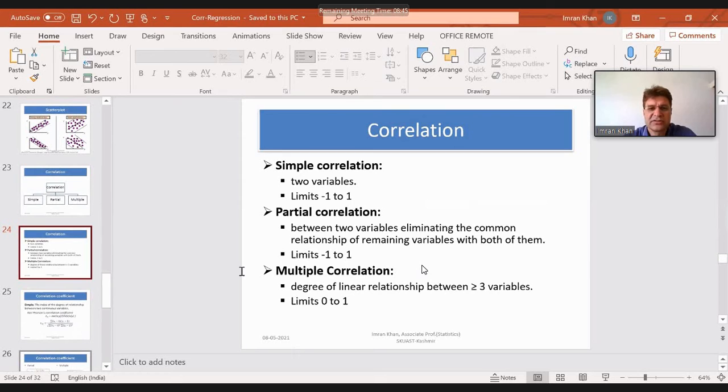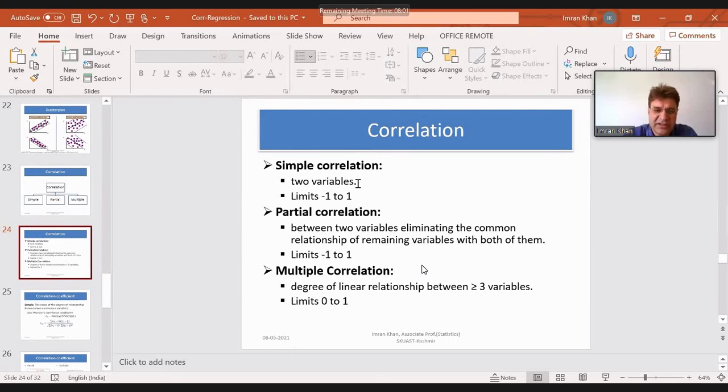So let me first come to this slide. Now for simple correlation, as I said, we have only 2 variables, and simple correlation has a value. Remember that the range of the correlation coefficient is from -1 to +1. It can't be outside this range. If it's outside this range, that means there is some problem with the calculation. By -1 to +1, as I said, the correlation can be either negative or positive. If you get a correlation value of, let's suppose, 0.78, that means it's a positive correlation. But if you get a correlation value of -0.78, that means the correlation is negative.